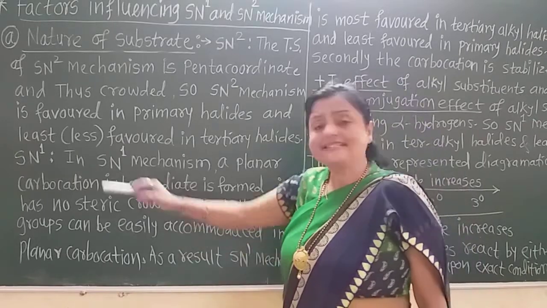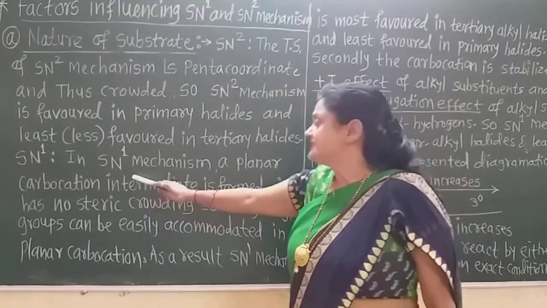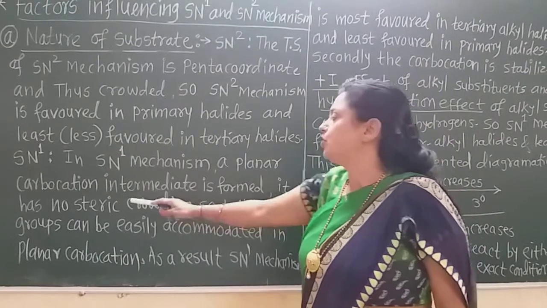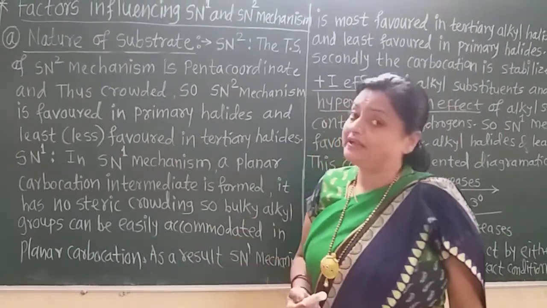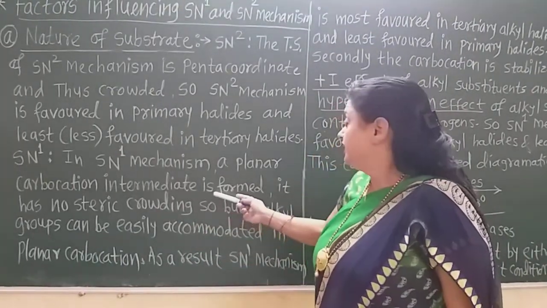Then for SN1, what is there? In the SN1 mechanism, a planar carbocation is formed as the intermediate.